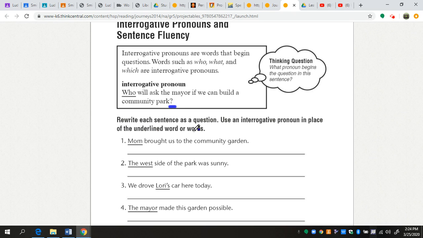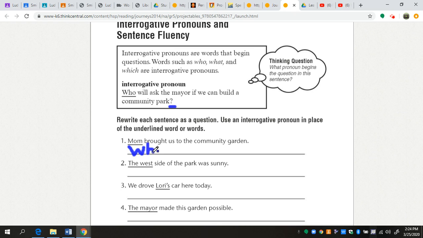So let's look at the examples that we have. Our directions say rewrite each sentence as a question. Use an interrogative pronoun in place of the underlined word or words. So number 1 says, Mom brought us to the community garden. Well, we need to replace the word mom with an interrogative pronoun. So let's look at some of the examples that we have. We can use the word who, the word what, or the word which. Only one of these indicates we're talking about a person or a human. So our best option for number 1 is to use the word who. So we're just going to write who on the line here.